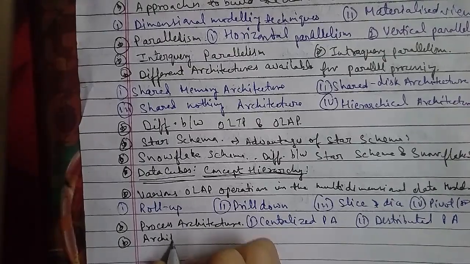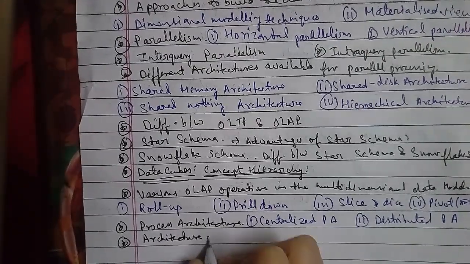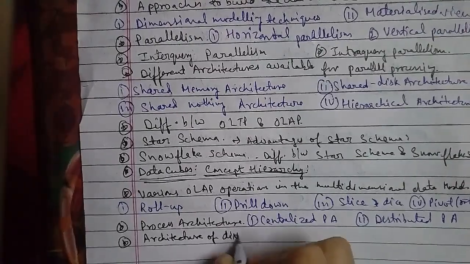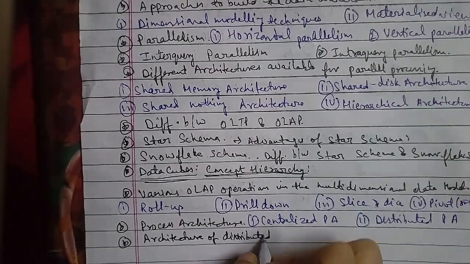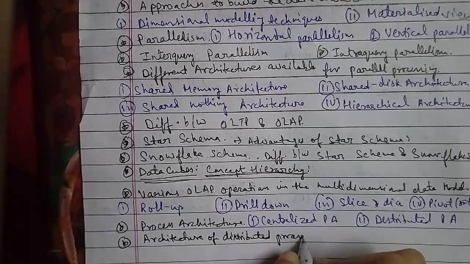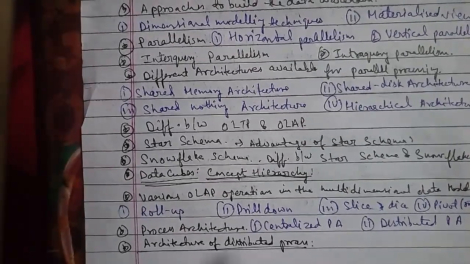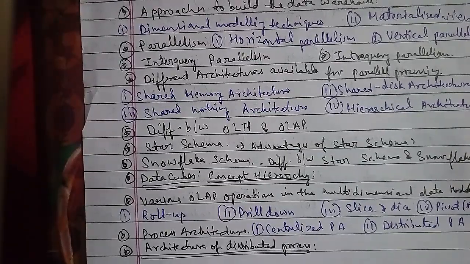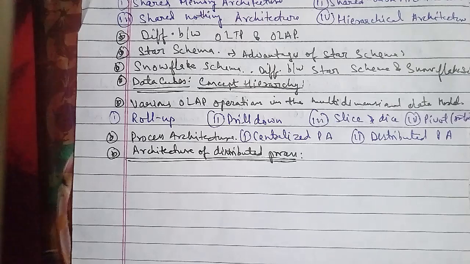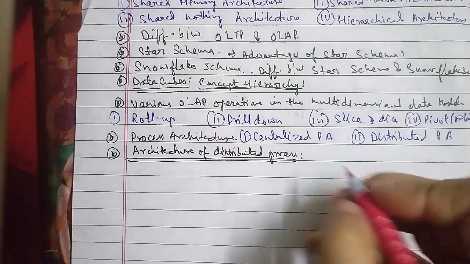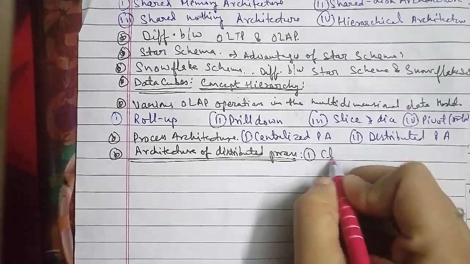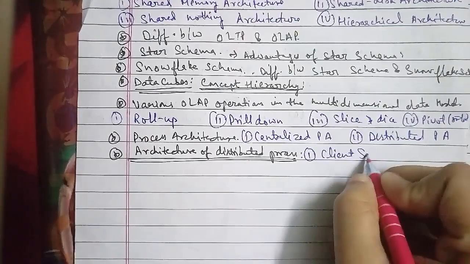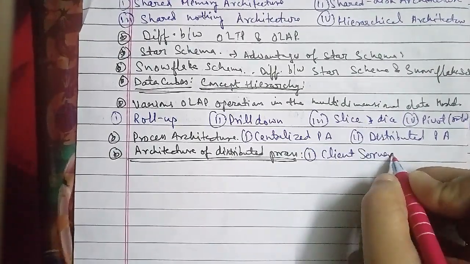The second is 3-tier architecture. The third is N-tier architecture. The fourth is cluster architecture. And the fifth is peer-to-peer architecture.